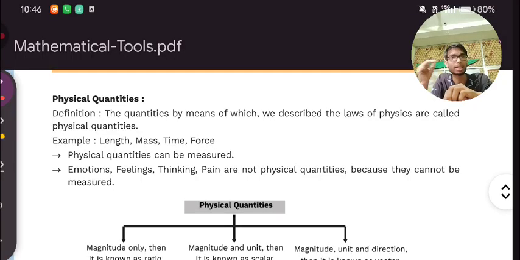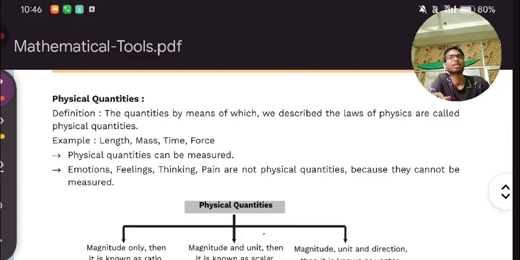If a quantity is providing a magnitude as well as a direction, then that quantity is a vector quantity. But if a quantity is providing only magnitude, not direction, then that type of quantity will be known as a scalar quantity. We have two types of physical quantity right now: first is scalar and second is vector. We have seen what a scalar is and what a vector is.